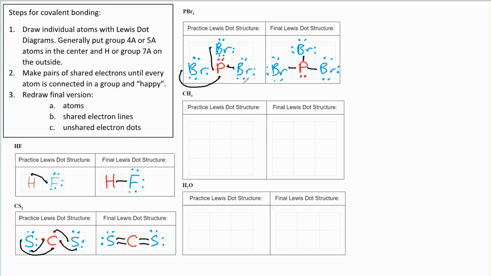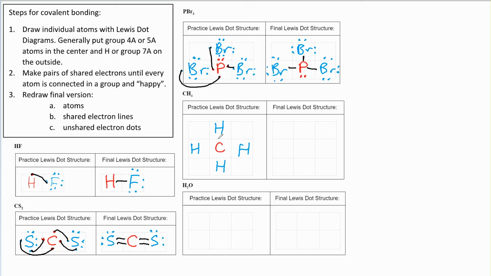All right, 2 left. All right, methane. So for methane, we've got a carbon. So doing our Lewis dot diagrams, our group 4 atom is going to be in the middle, so that would be carbon. I always like carbon because it's C for carbon and also C for center. And then we've got our hydrogens or halogens on the outside. And in this case, we've got hydrogens. We've got 4 of them. So we're going to put them just all around the outside of carbon.